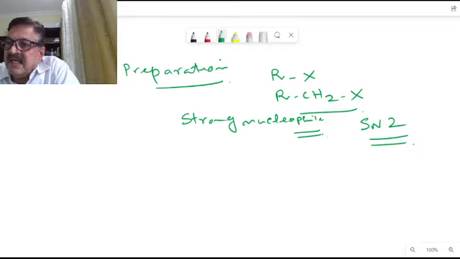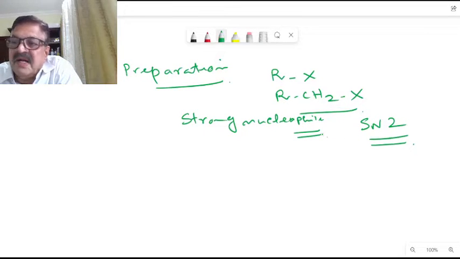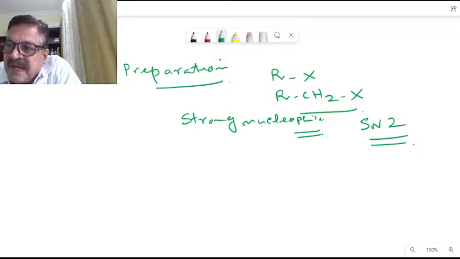As in the case of all SN2 reactions we have seen, the highest yields of products are obtained with unhindered methyl and primary alkyl halides, not tertiary alkyl halides, because steric hindrance will be there. Because the reaction is an SN2, methyl and primary alkyl halides will react very fast.